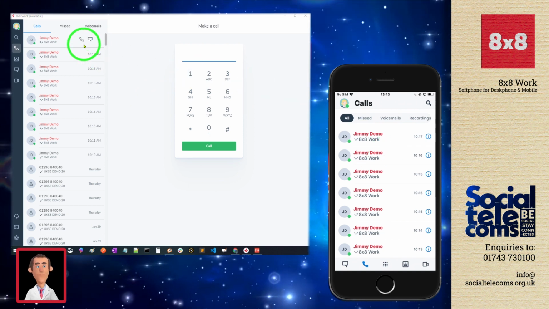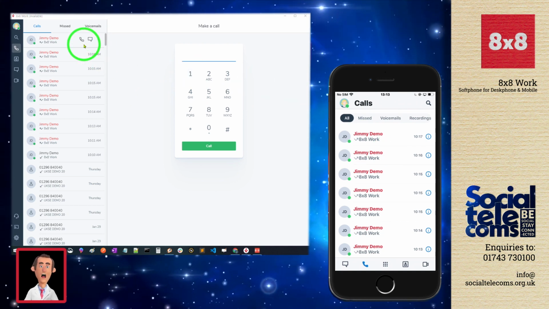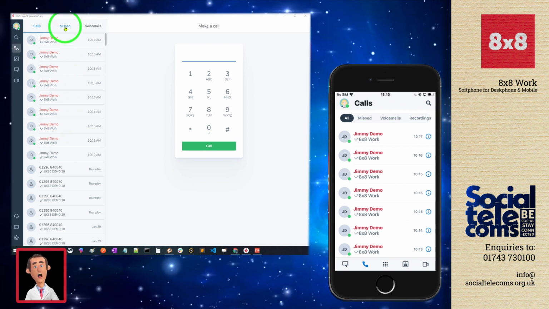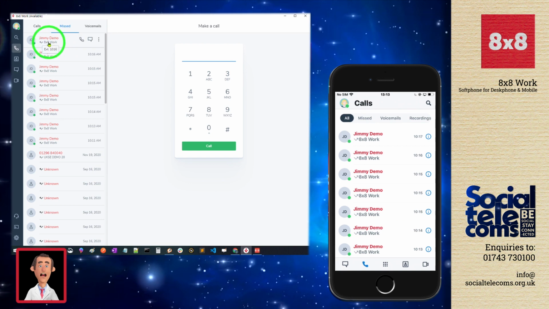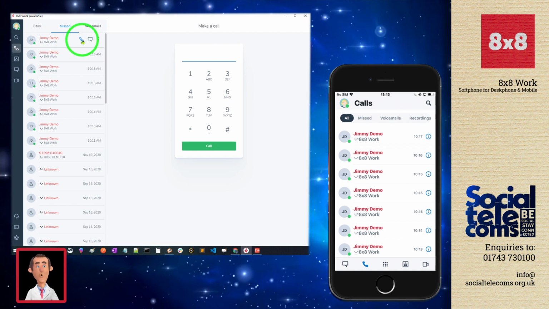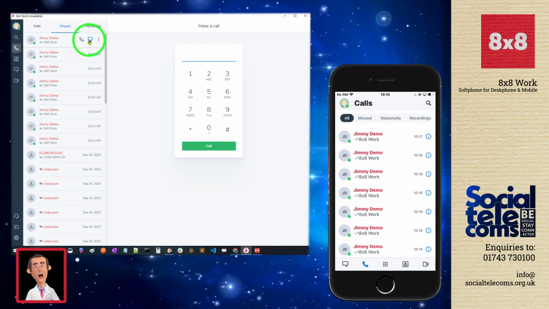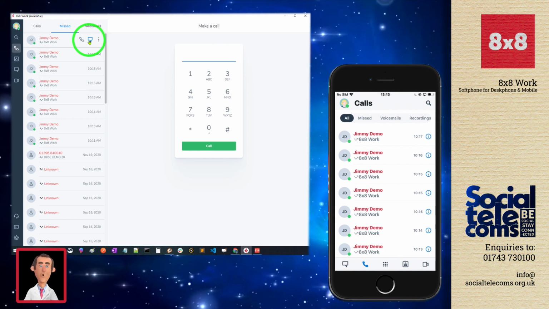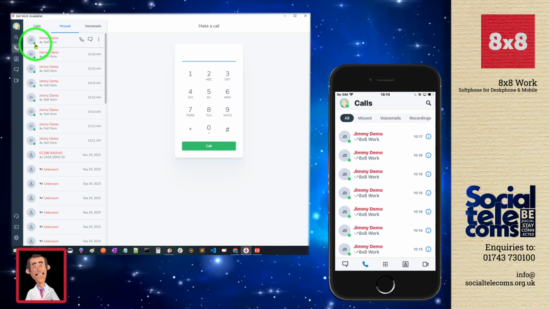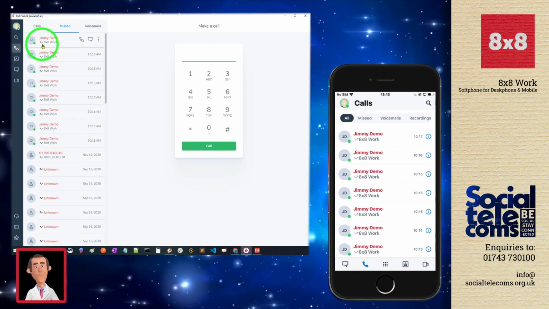So when we start off, we're in the voice side of the application. We give you a list of your call history here. We can filter this on our missed calls. And if I highlight one of these users, as you can see, I can place a call to these users. I can also select to send an instant message to this user as well. Because they're an internal user, I also get their presence availability shown to me here.